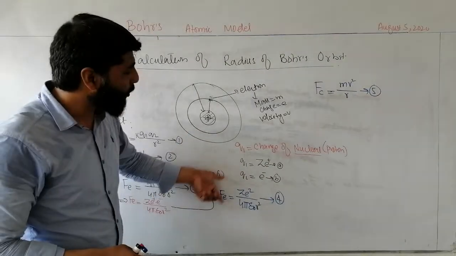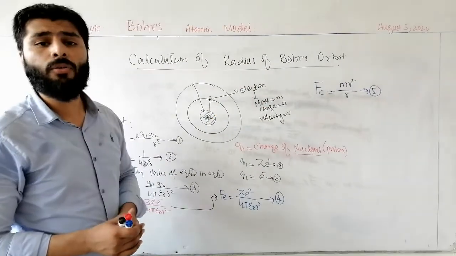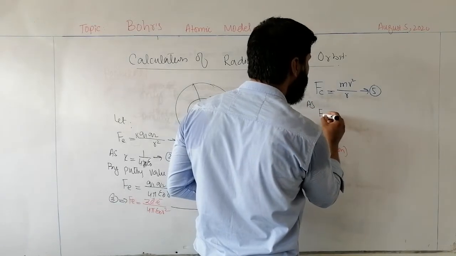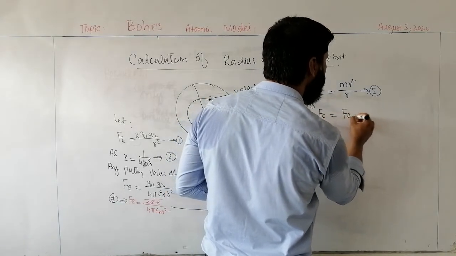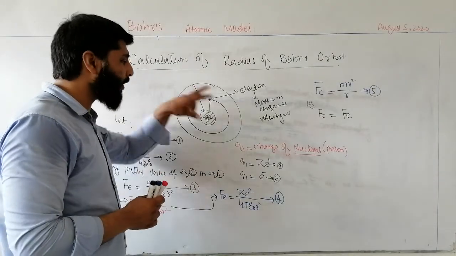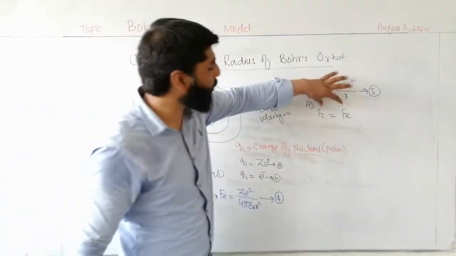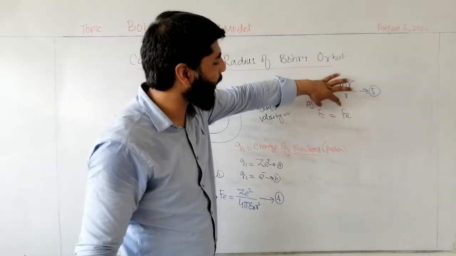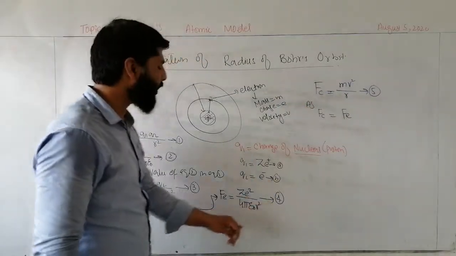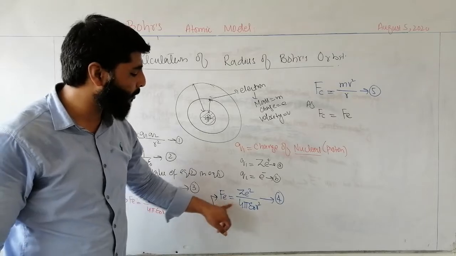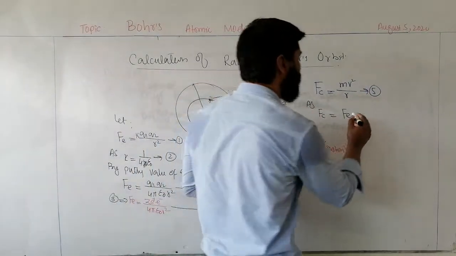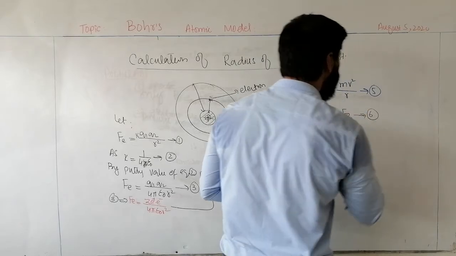So Fc is equal to Fe. This is equation number 6.